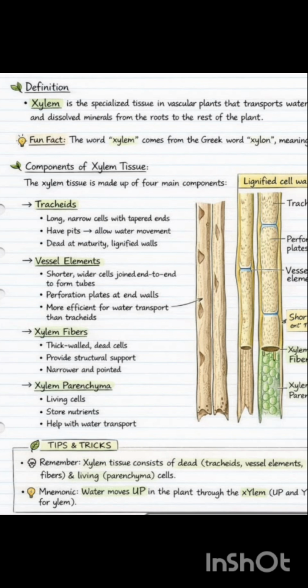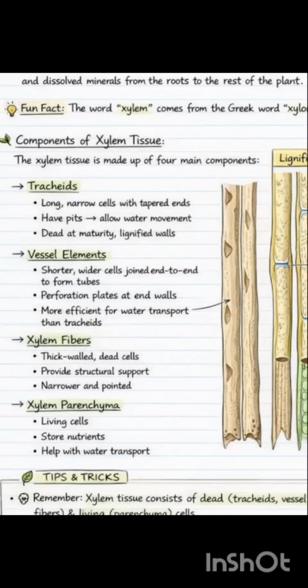First, tracheids are long narrow cells, tapered at the ends. Second, they have pits that allow water movement, and at maturity are dead with lignified walls. Vessels are shorter, wider cells joined end to end to form tubes, with perforation plates at the ends. They are more efficient for water transport than the tracheids.